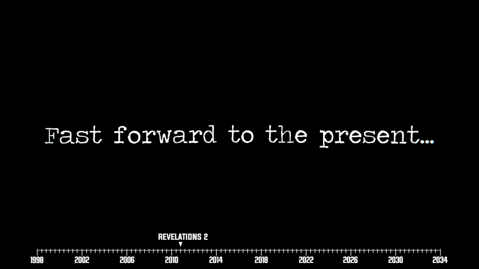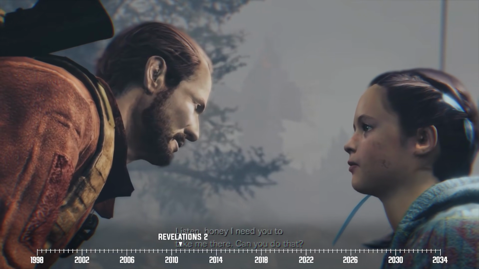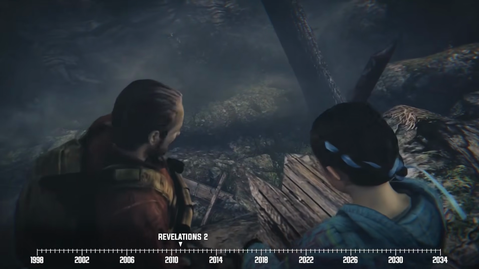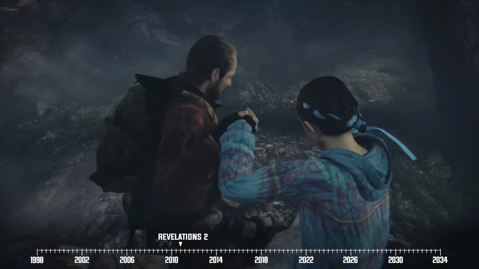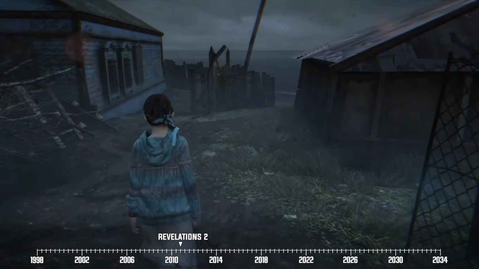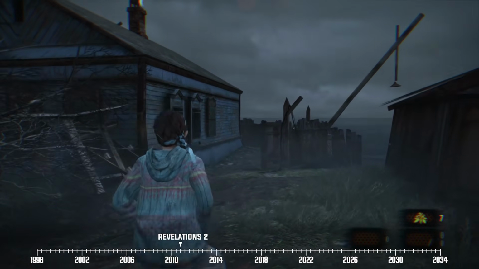Fast forward to the present, Natalia escorts Barry to the last place she says she saw Moira, the Overseer's Tower HQ. More details about her past come to light as they make the trek, such as the fact that Natalia happens to be a child of a couple of people who perished during the tragedy at Terra Grigia. This resulted in Natalia becoming so traumatized that she literally can't experience fear at all.